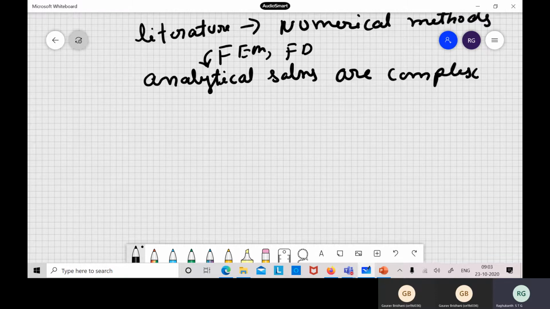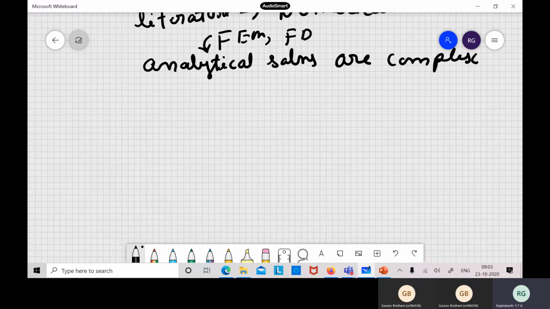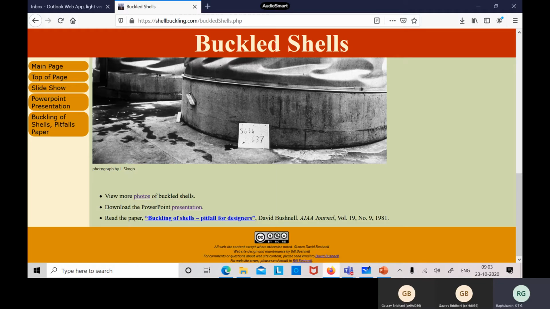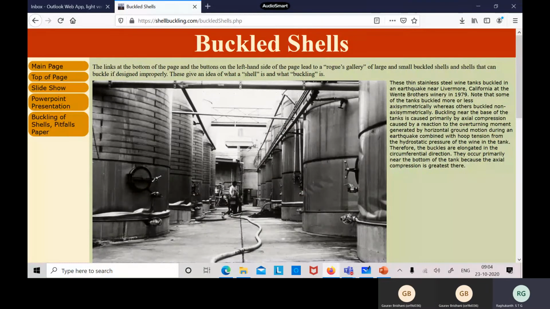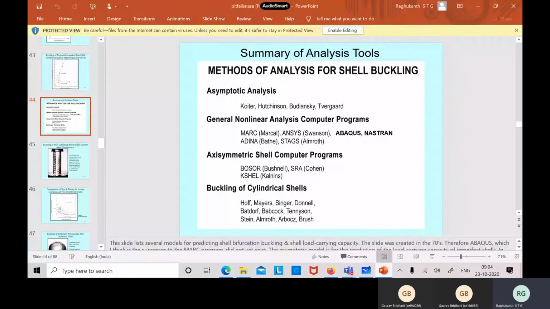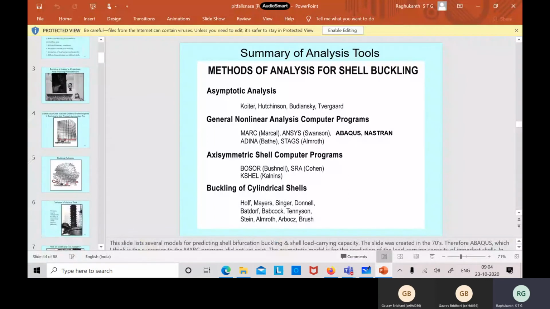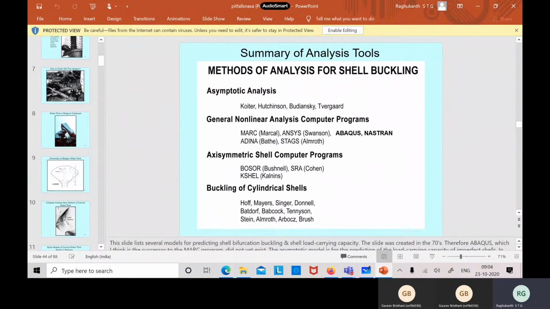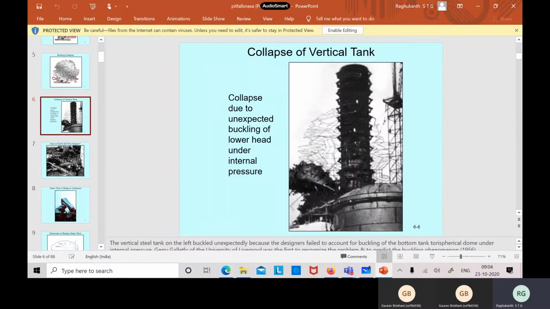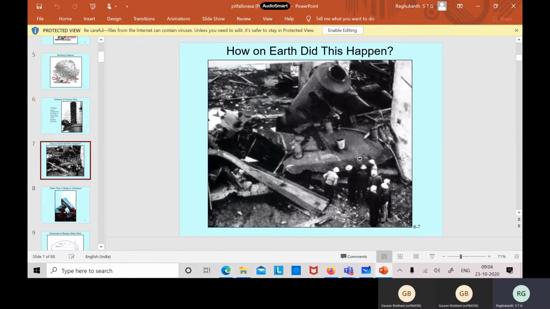Now regarding shell structures, last class I already told you to see this website. I hope all of you have seen, right? You are able to see this. Yes, sir. I hope all of you would have seen this web page. He has given nice figures and a PPT, many things. If you see his PPT, which is available on that website itself, he has given extremely nice figures for the shell structures. He has shown how the shells collapse.